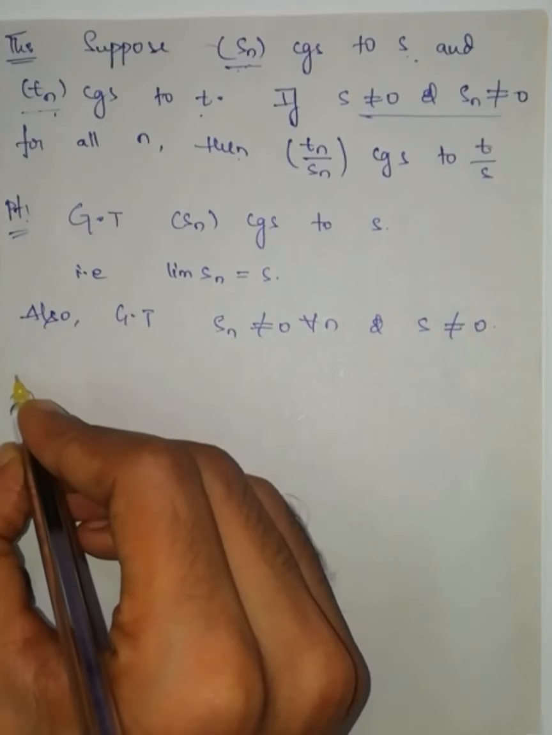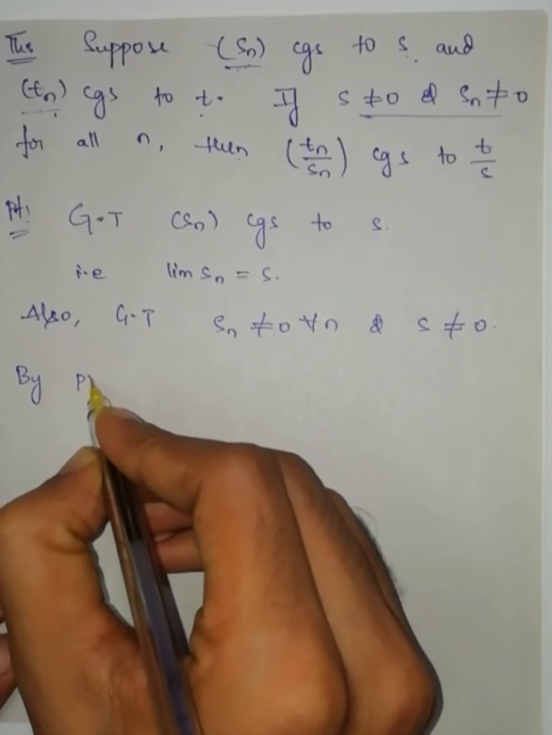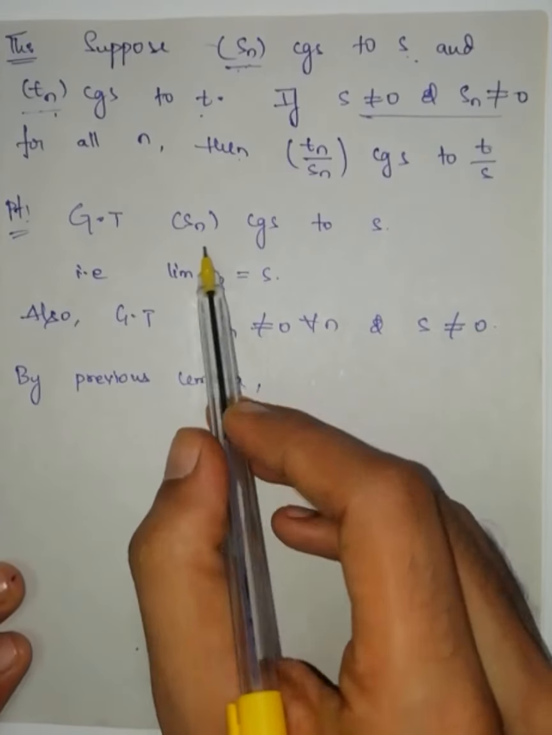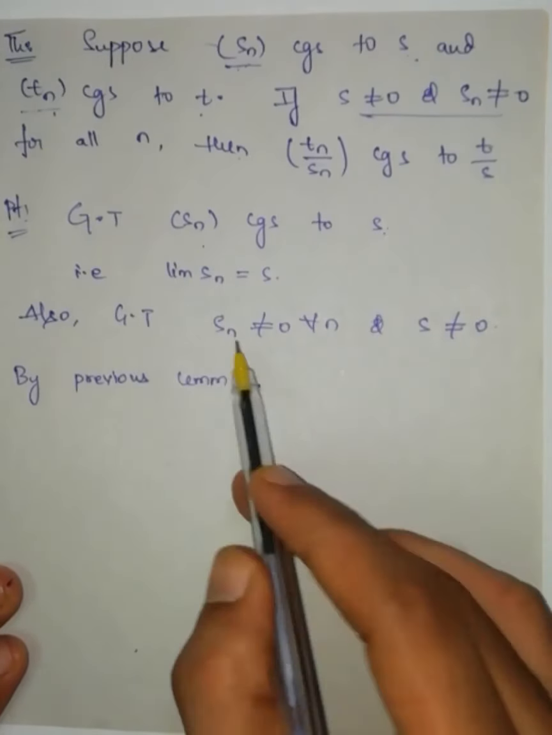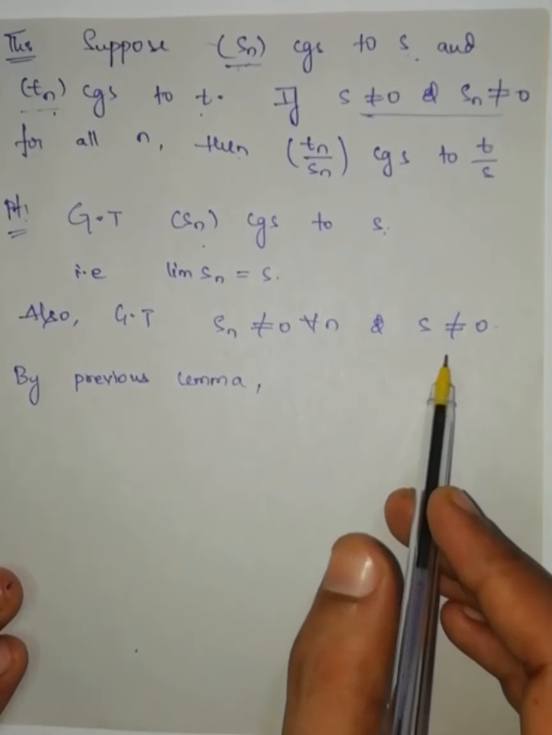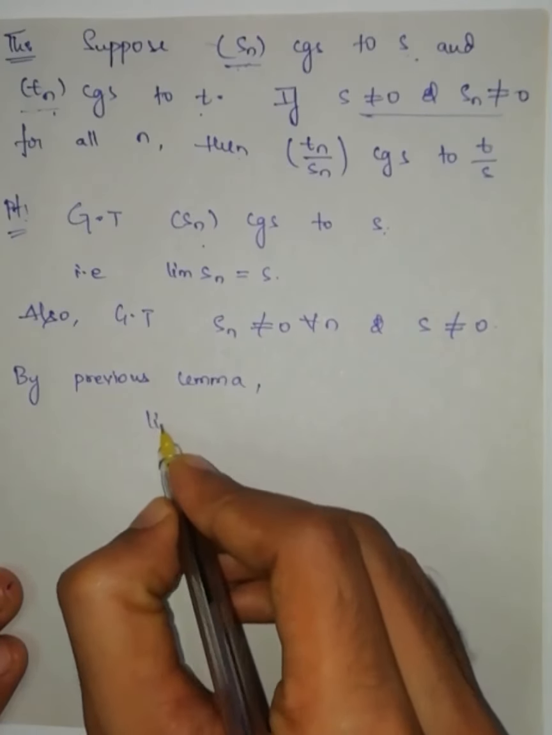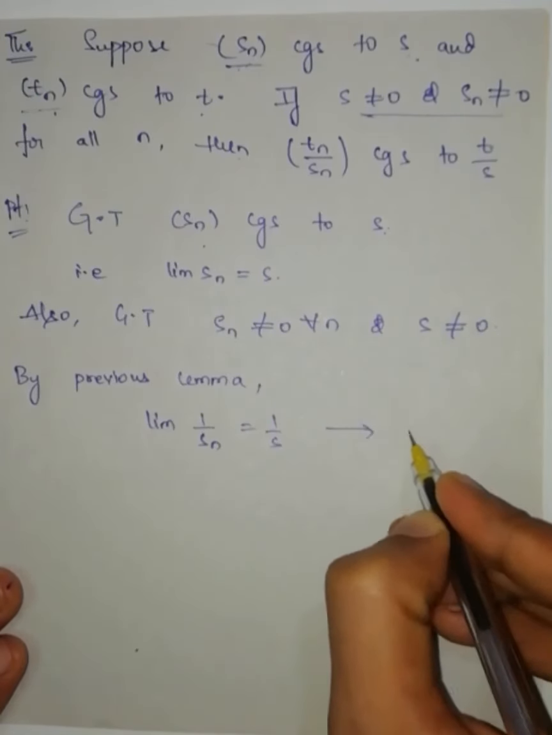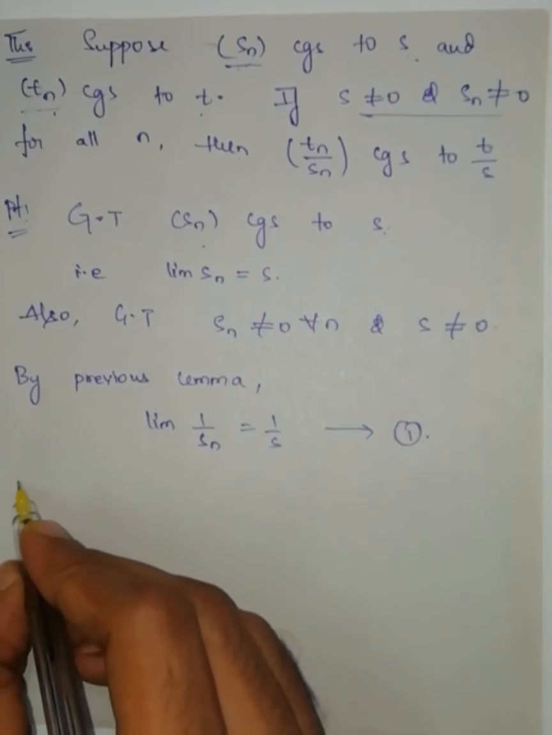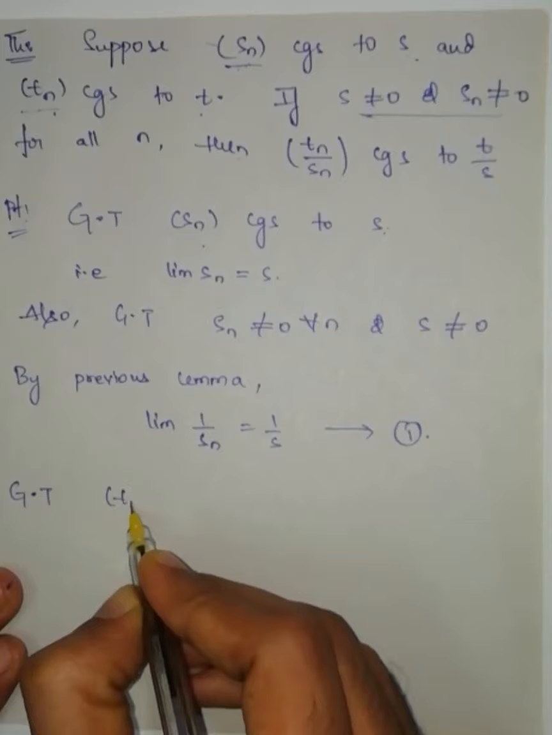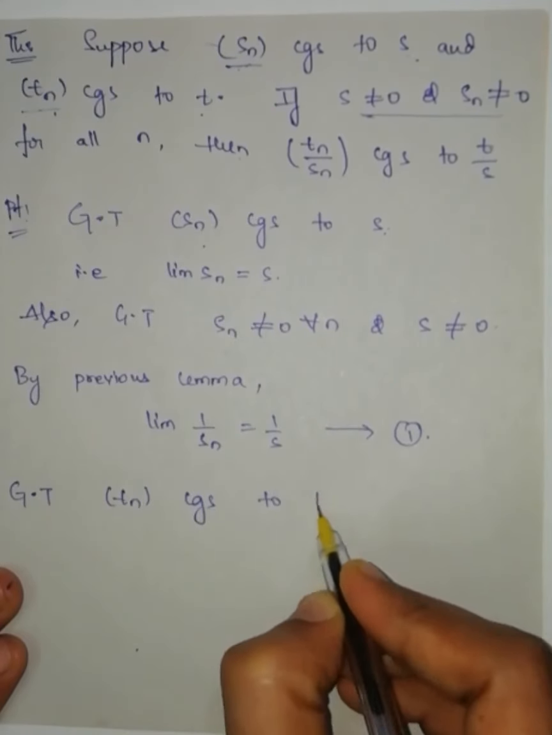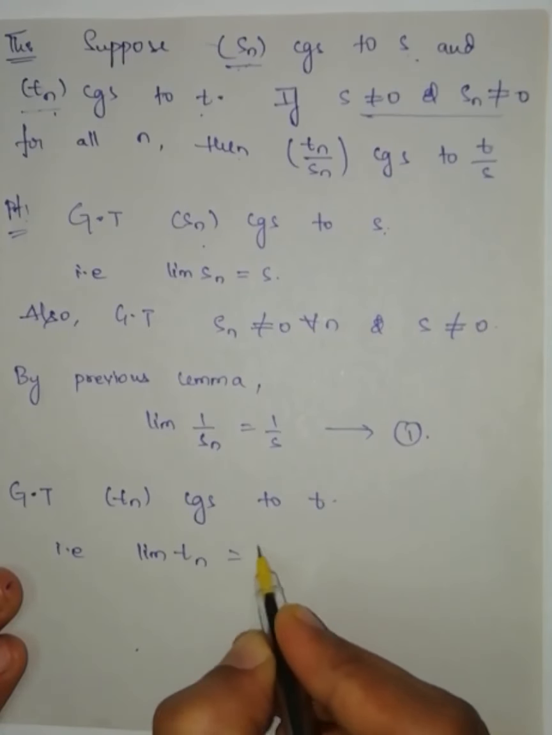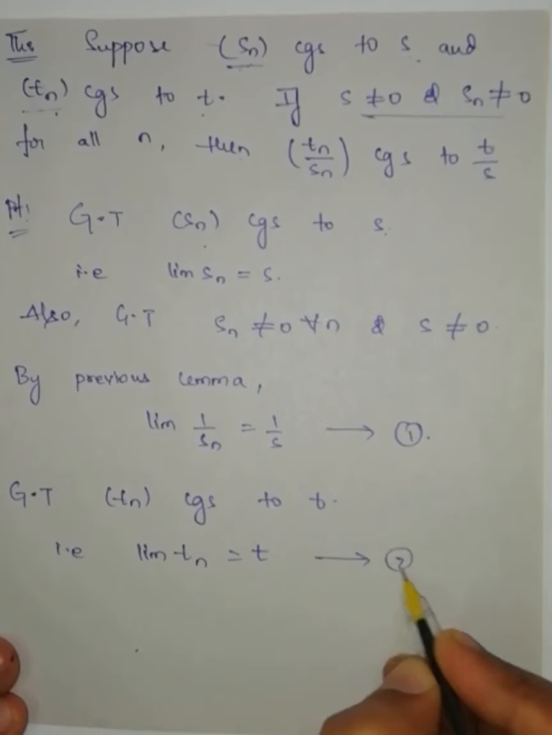Therefore, by the previous lemma, which says if Sn is a sequence that converges to S and no term of the sequence is 0 and the limit is also not equal to 0, then limit of 1 by Sn is equal to 1 by S. Equation number 1. Given that the sequence Tn converges to T, that is limit of Tn is equal to T. Equation number 2.